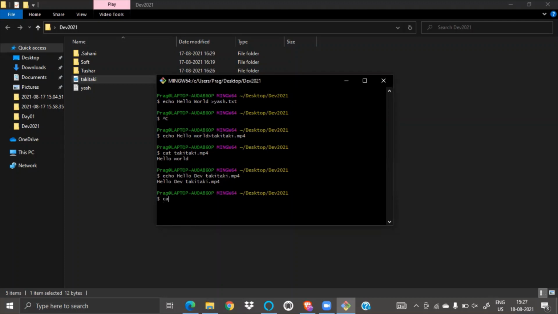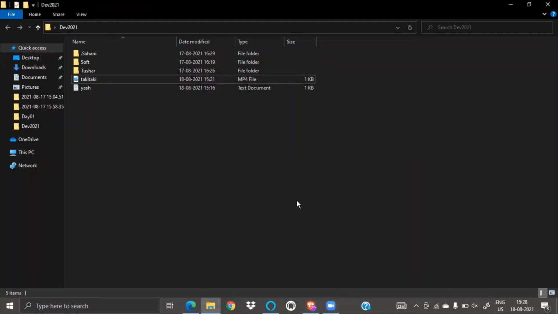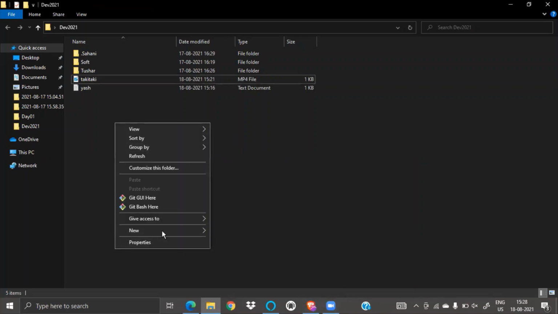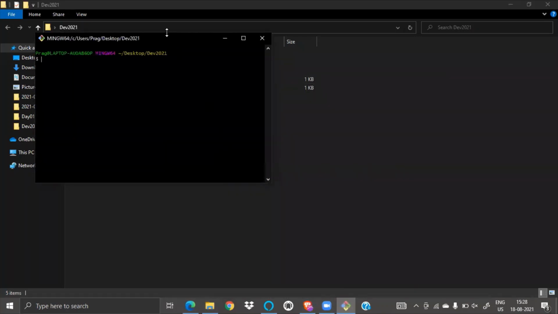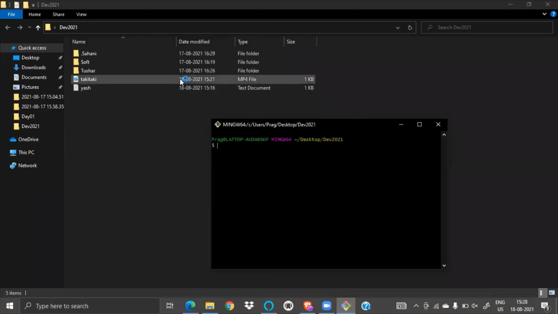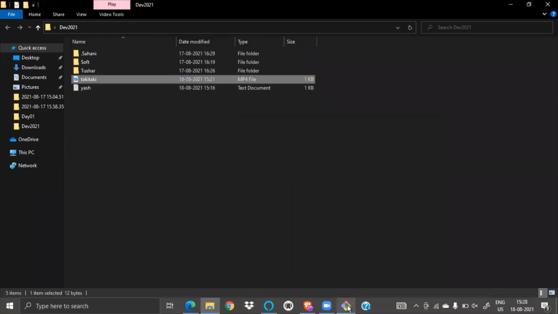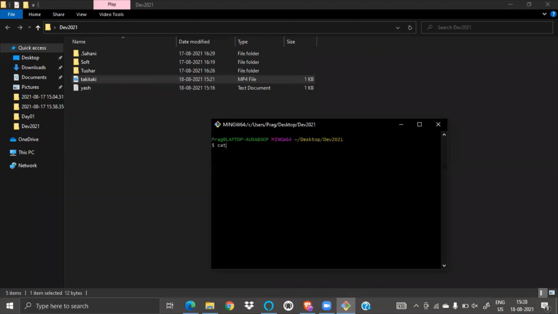And let me open cat dot mp4. My screen is visible, right? Why is it not? Let me see. Git Bash here, and if I want to open, cat and then yes dot txt.